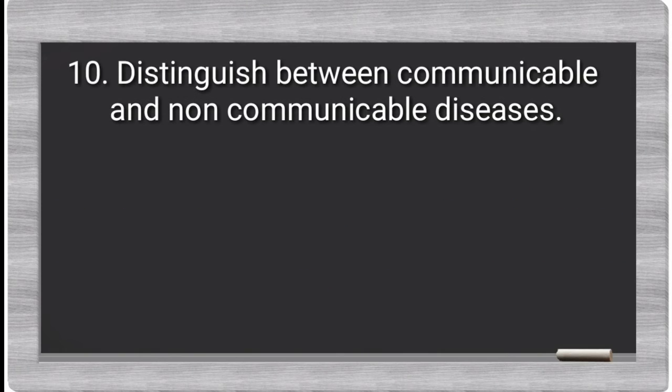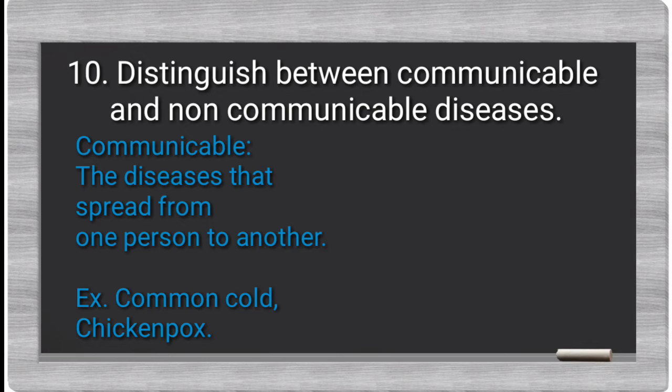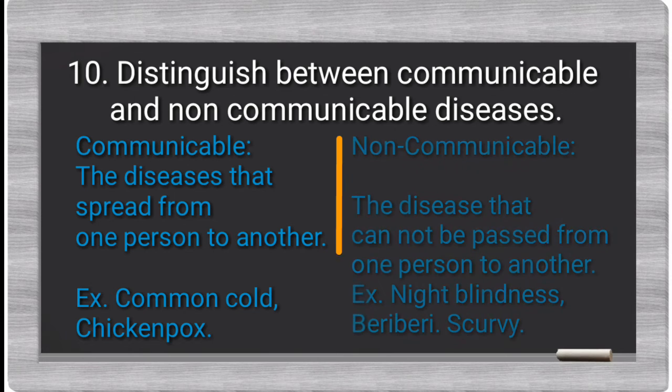10th question. Distinguish between communicable and non-communicable diseases. Your answer: communicable, the disease that spread from one person to another. Example: common cold, chicken pox. Non-communicable, the disease that cannot be passed from one person to another.